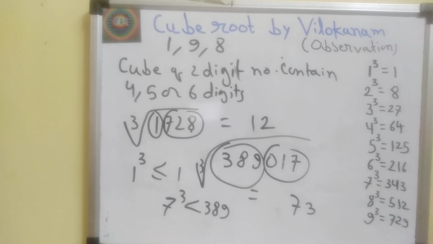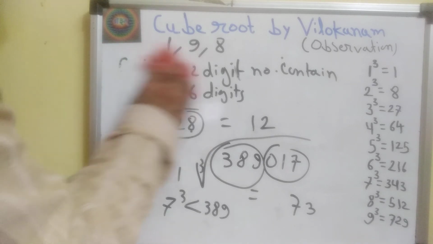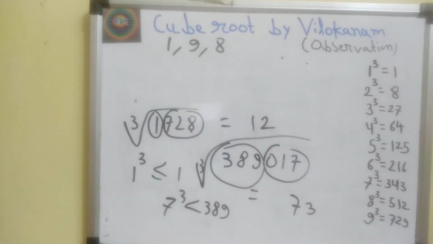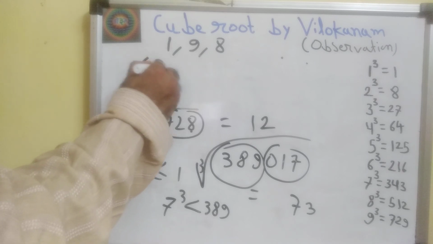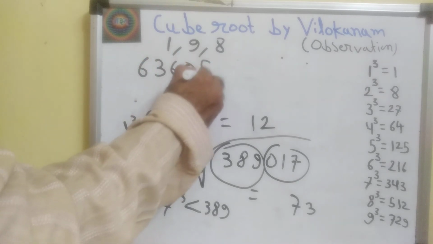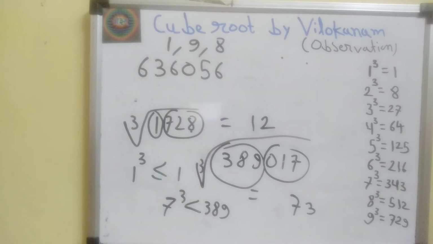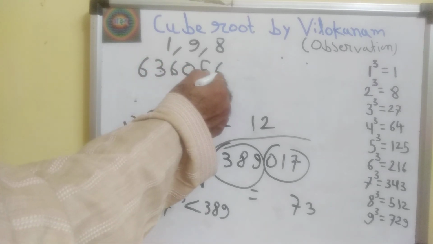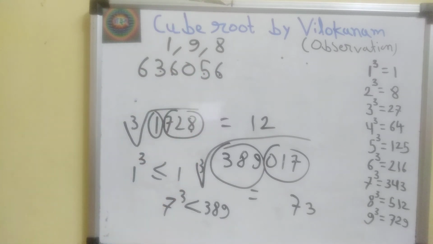Say 636056. First we find Bijank of 636056. 6 plus 3 is 9. 9 is equivalent to 0. Then 6 plus 6, 12. 12 plus 5 is 17. And 1 plus 7 is 8. Here Bijank is 8. So it is a perfect cube.